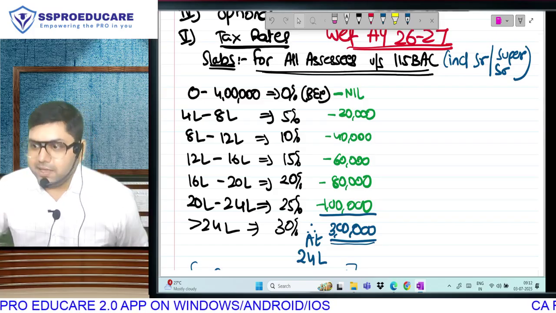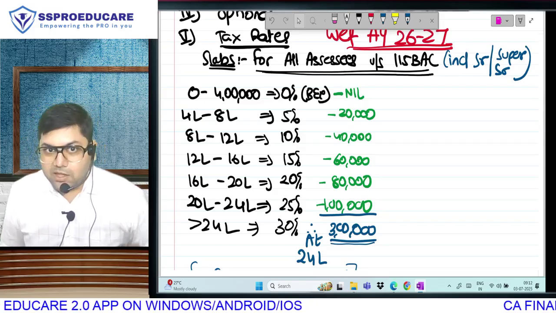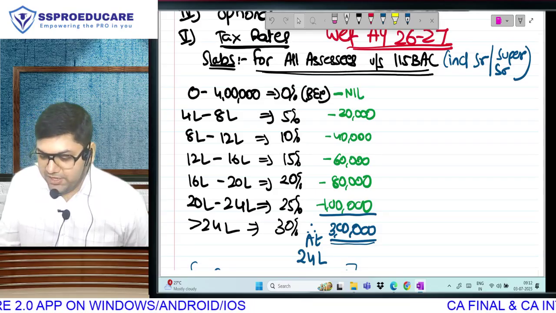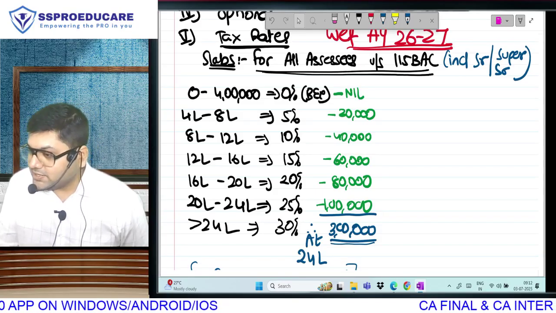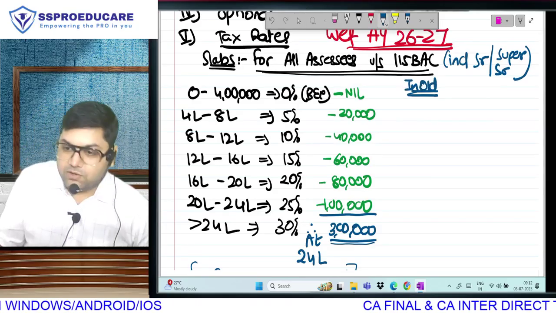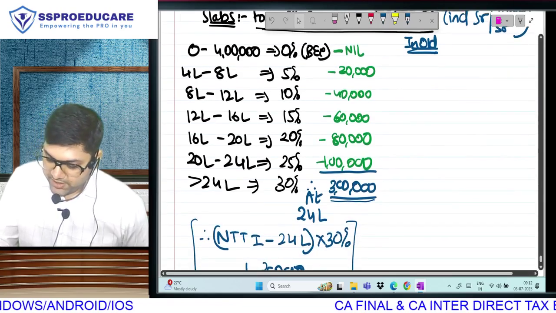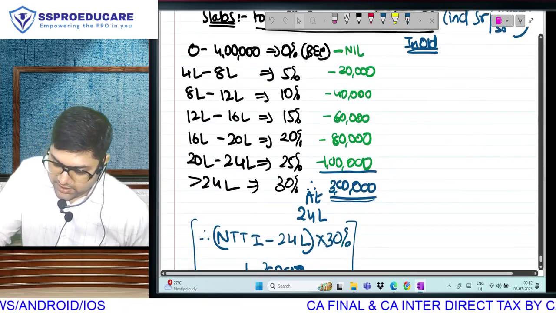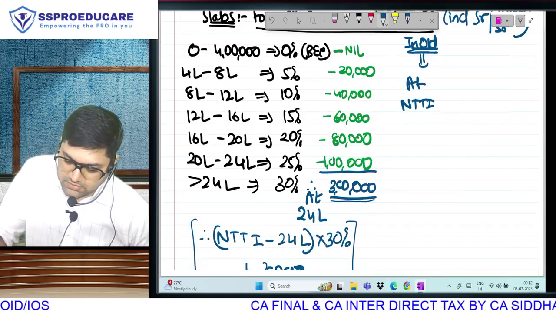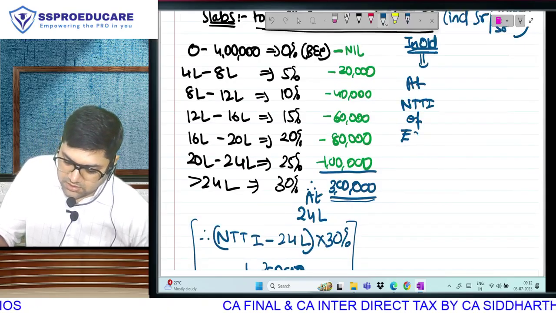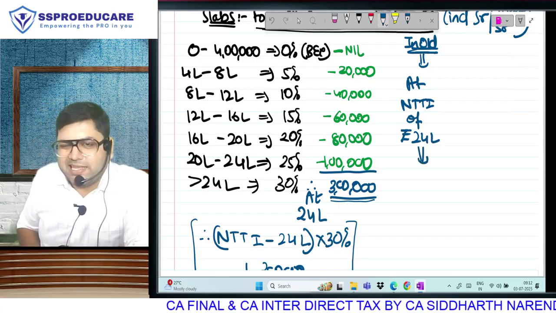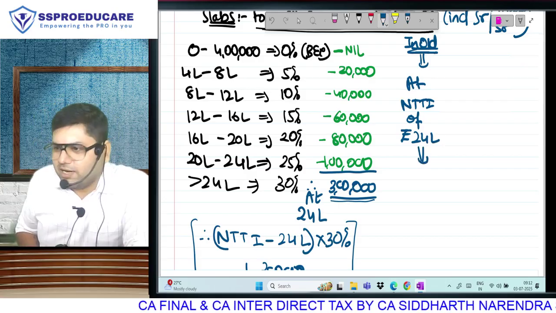We want to compare old and new, and if at all new is beneficial, how beneficial it is. So for comparison purposes, we will have to make one more problem. In the old regime, if my net taxable total income is 24 lakh rupees, what is my tax liability? Assume the highest category. In old at 24 lakh, what is the tax?